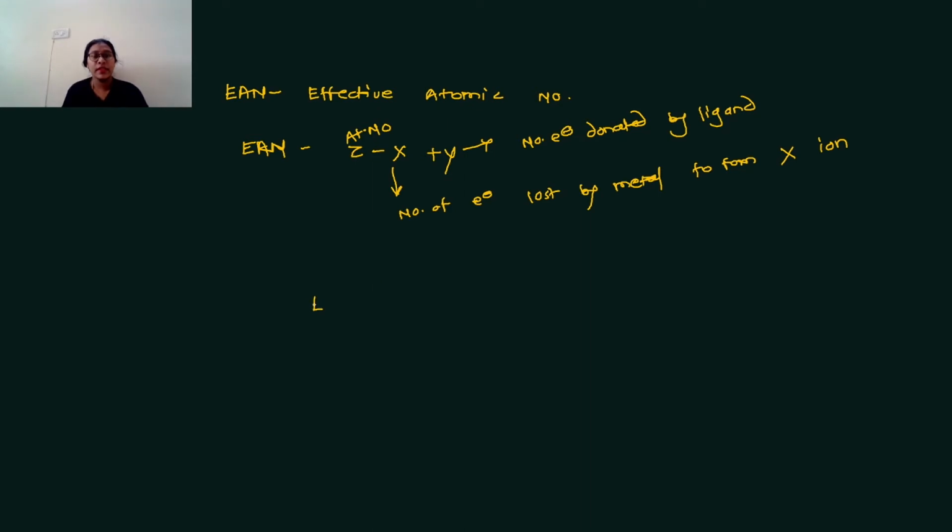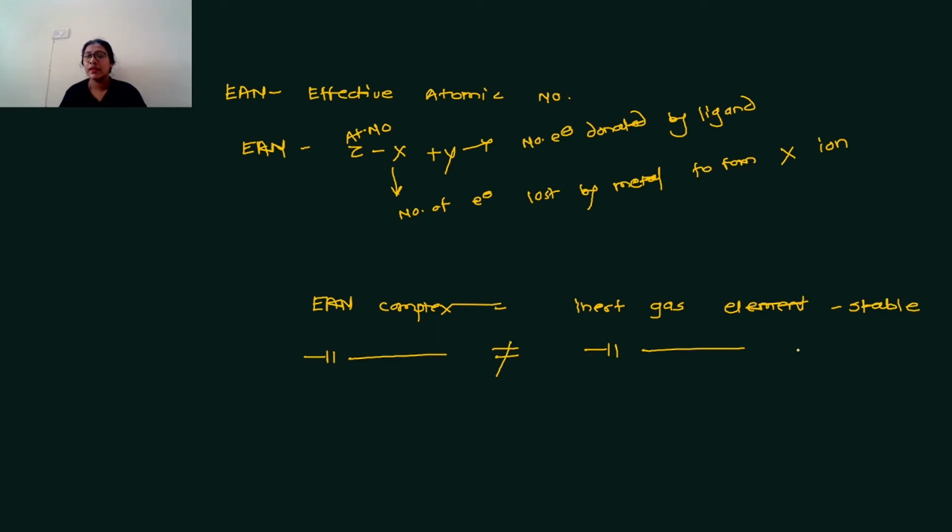If the EAN of the complex is equal to an inert gas element, then the complex is stable. If the EAN of the complex is not equal to an inert gas element, then the complex is unstable. What are the inert gas elements?